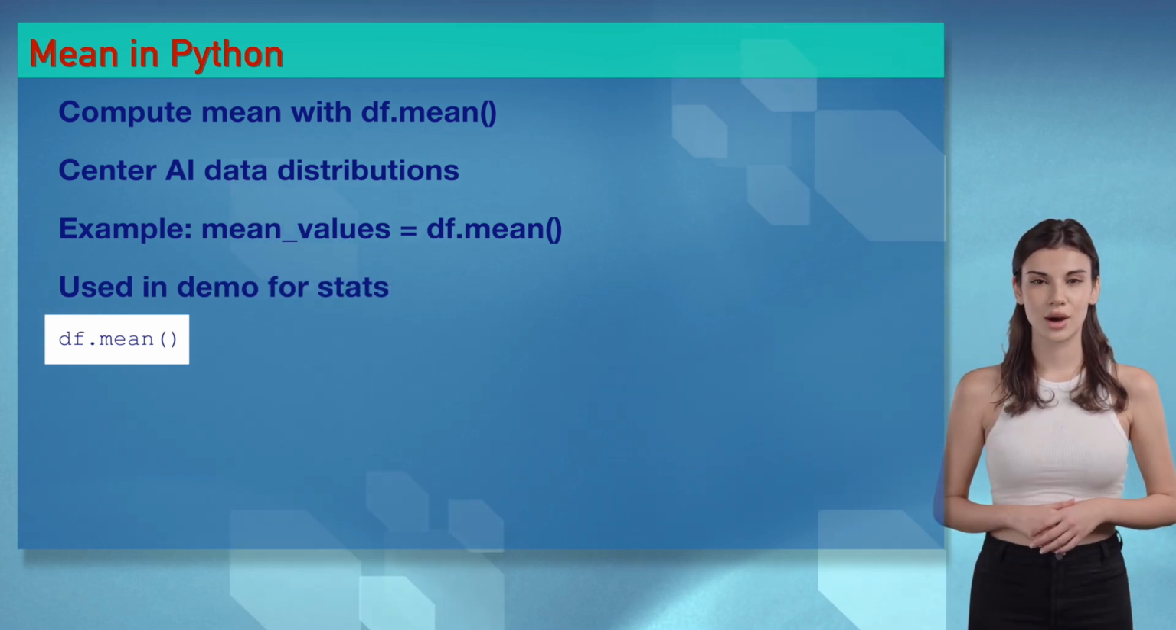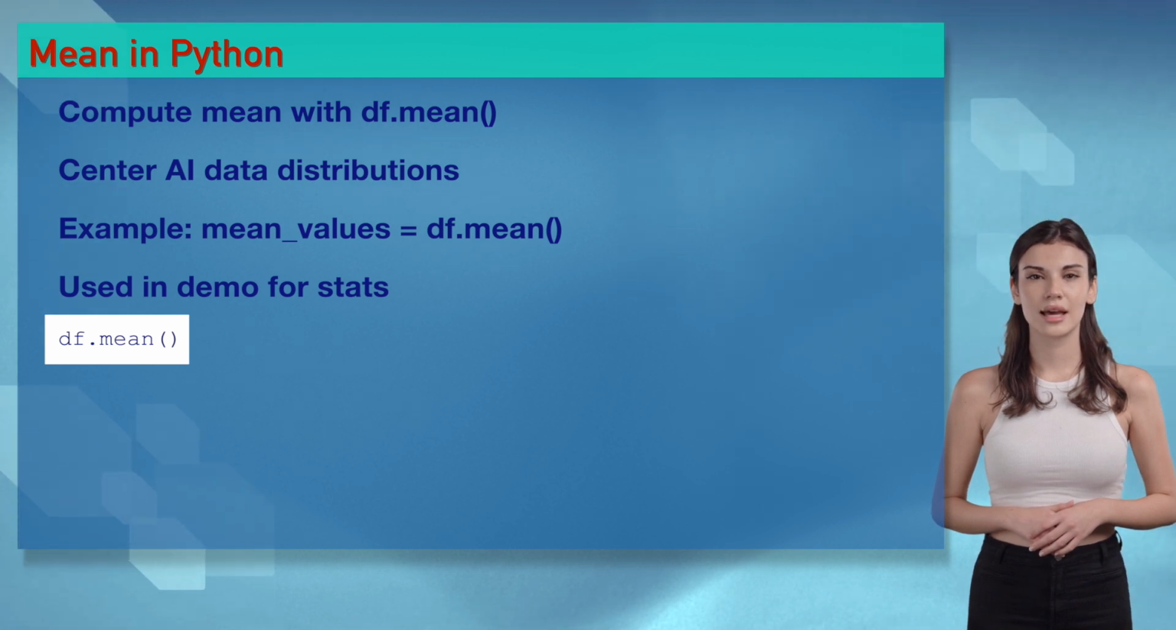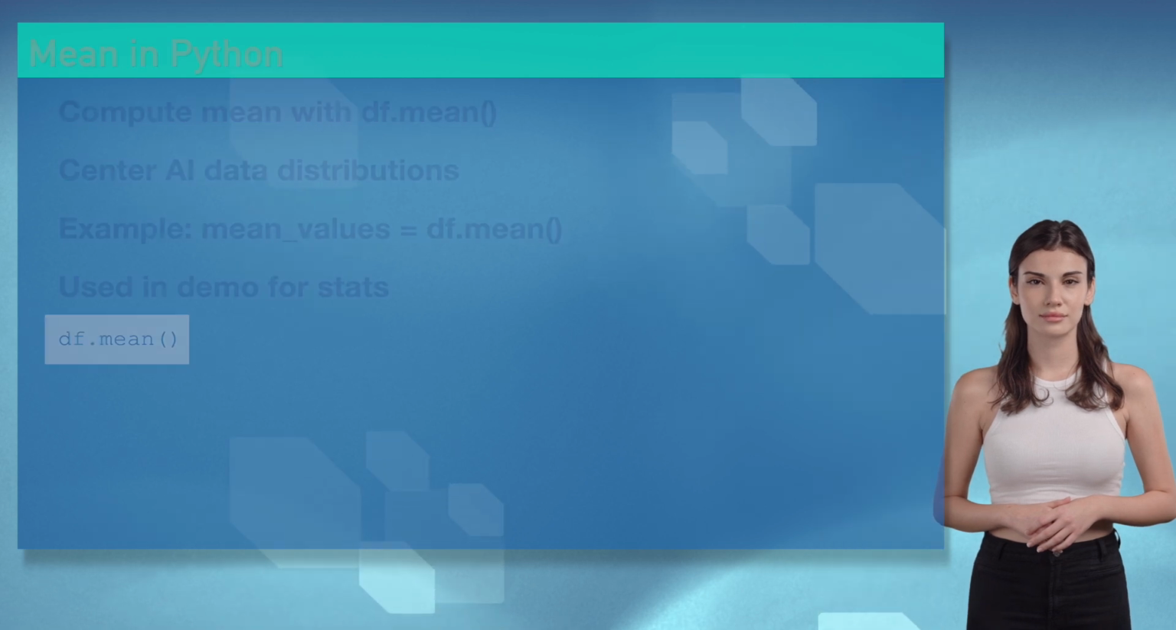You're averaging my heart, Ethan. Wizards, mean finds the central tendency for AI data. Try it in our demo. It's like finding the data's core with passion.